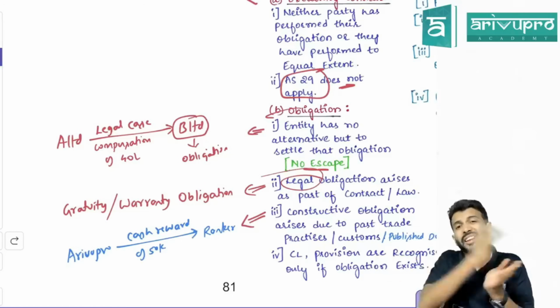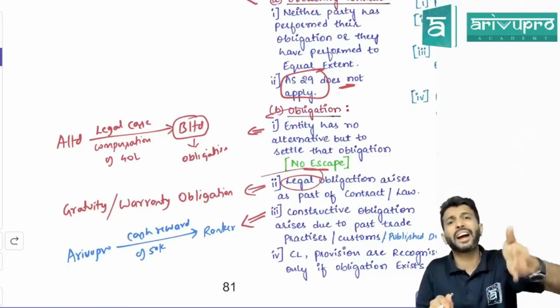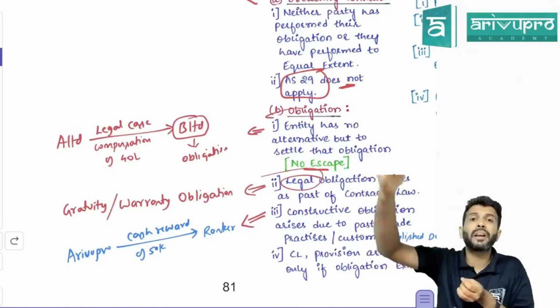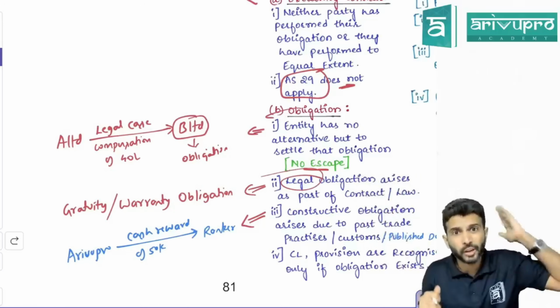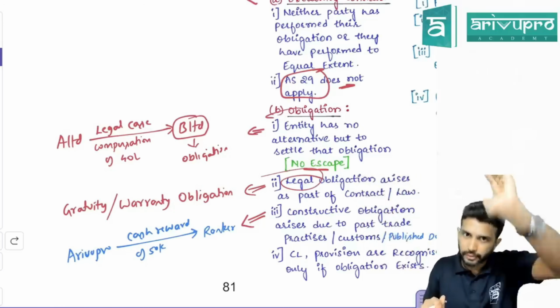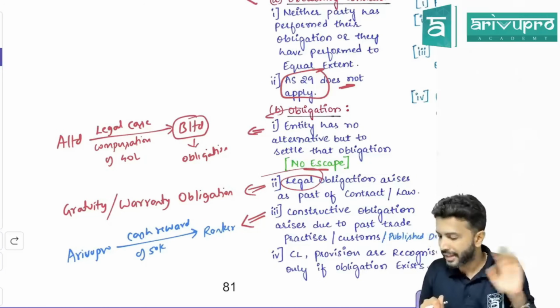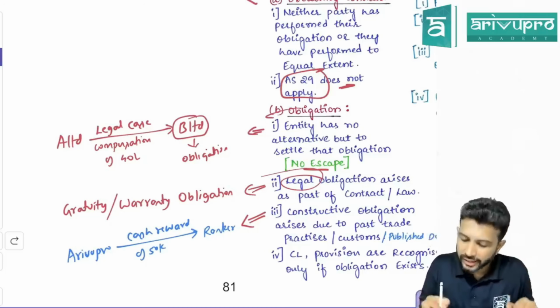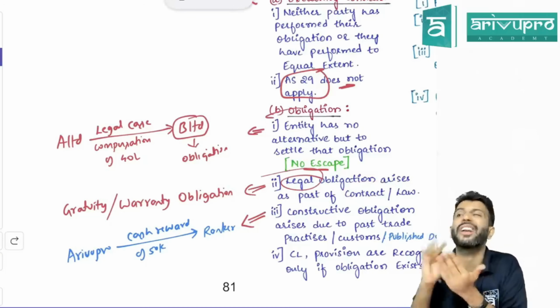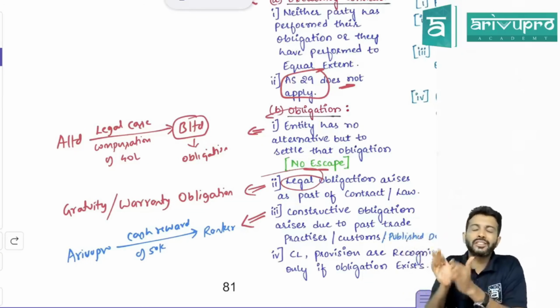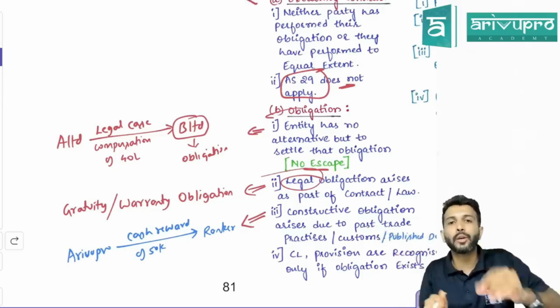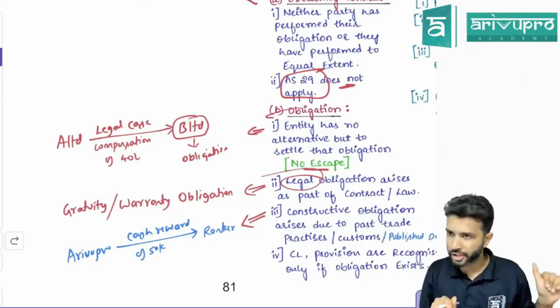Now the seller, can they escape from that warranty obligation or do they have to fulfill it? Suppose the product becomes defective, can the seller escape or do they have to repair that product? They have to repair or replace that product. Can they escape from it? No, they can't, because this is arising as part of a contract. So something which arises as part of law or as part of contract, we call it a legal obligation.